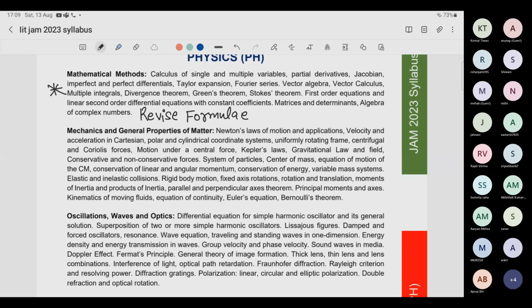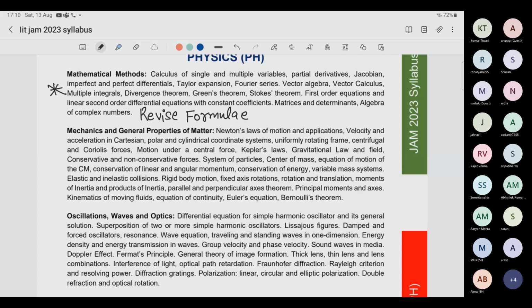For example, Taylor expansion. What is the formula for Taylor expansion? How do you expand any function? Not just that, when do we expand functions in a Taylor series, meaning what kind of function should we have if we want to do the Taylor expansion? Similarly, for Fourier series, there are some Dirichlet conditions. If you have a very basic reading of why we are doing Fourier series, what the conditions are, and what the formulas are, that is important. There are many formulas in Fourier series, and Parseval's theorem is also there. Direct formula-based questions can come, so you should remember all those formulas.